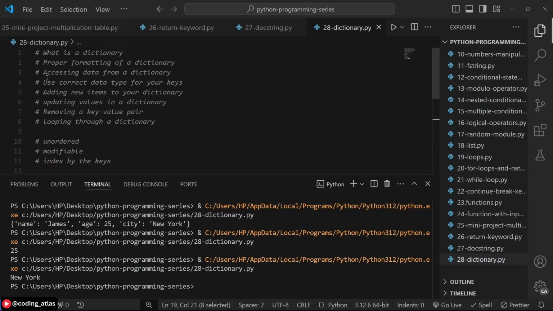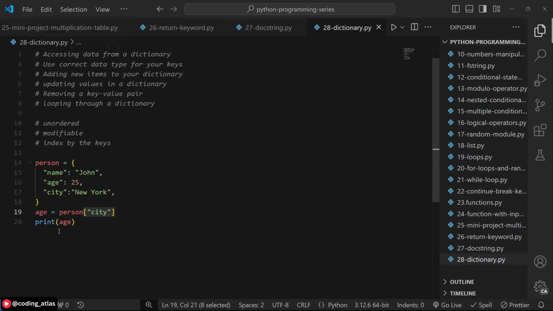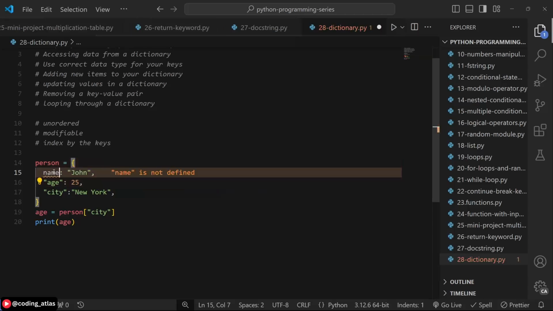The next thing we have here is using the correct data type for your keys. Okay, this is another important thing to note whenever you are working with a dictionary. You should use the proper data type. If you remember when I was defining the dictionary, if I want to use the name key without writing the quotes, we are going to have this error of name is not defined.